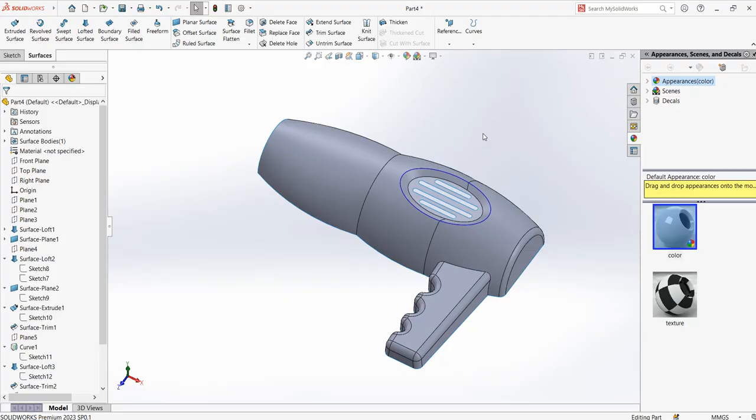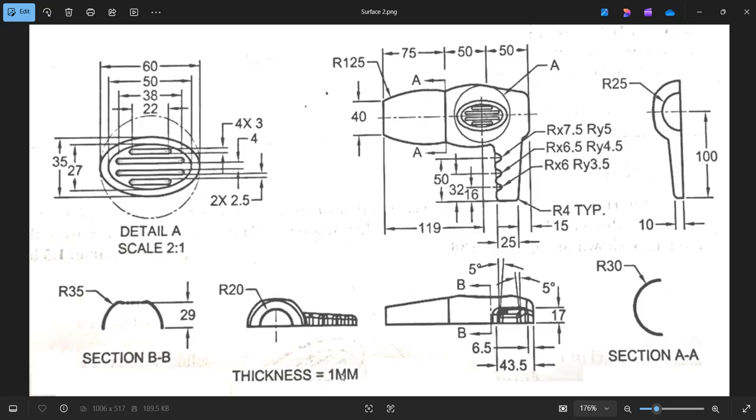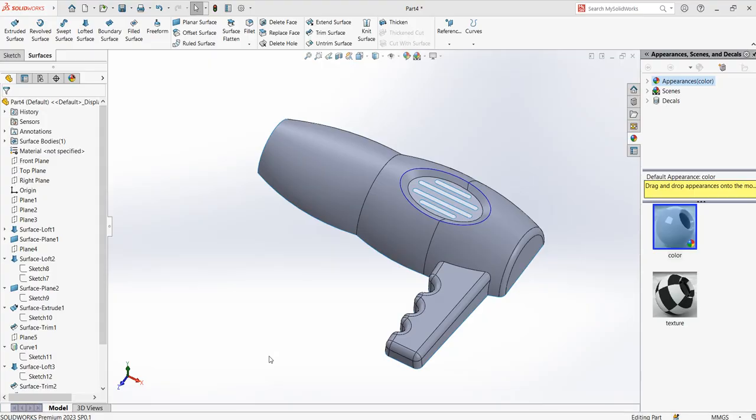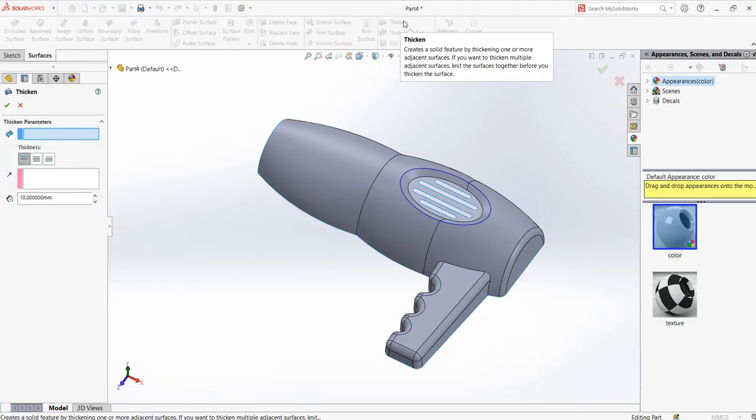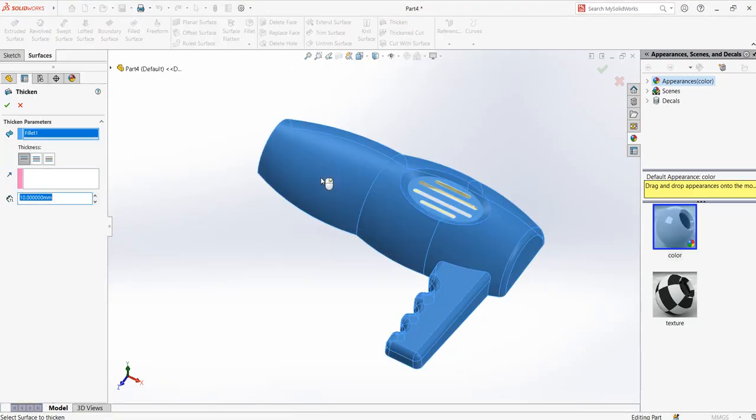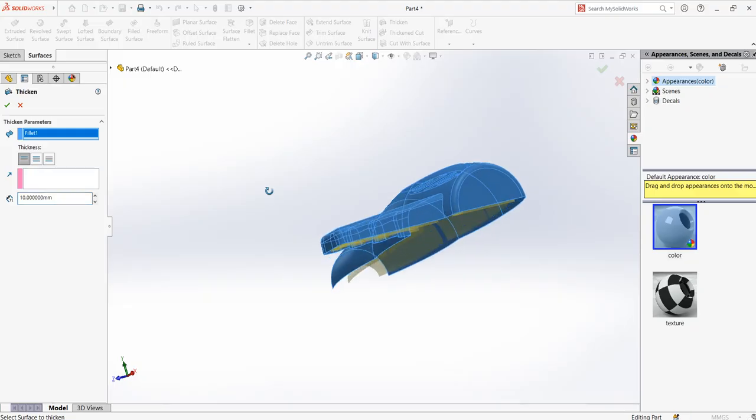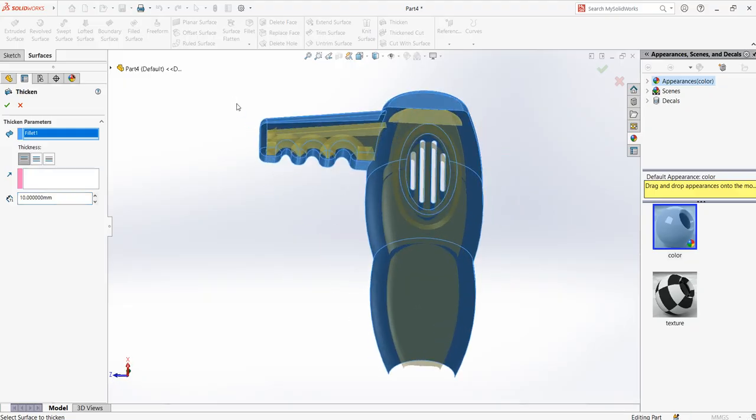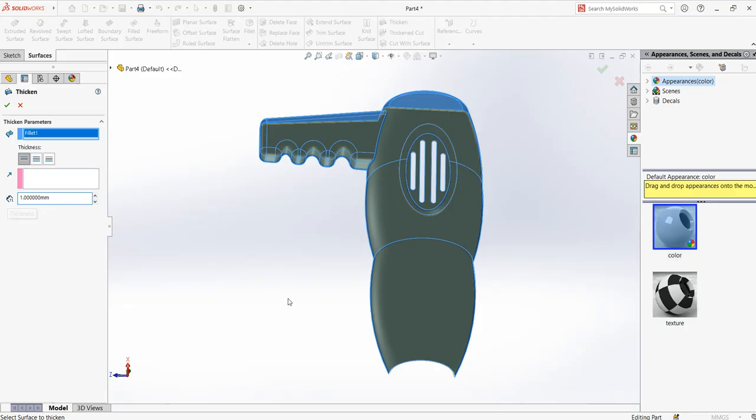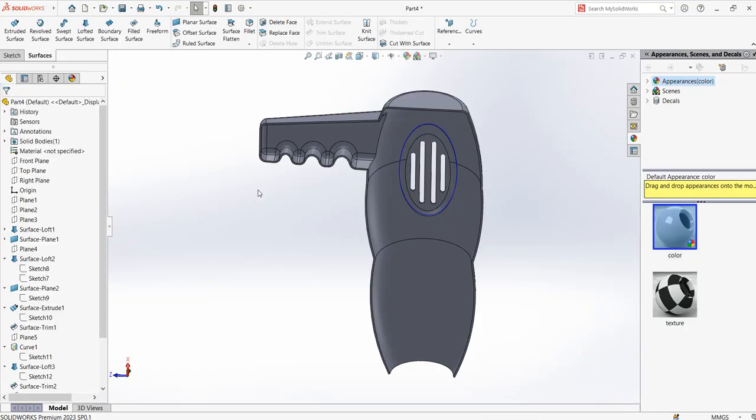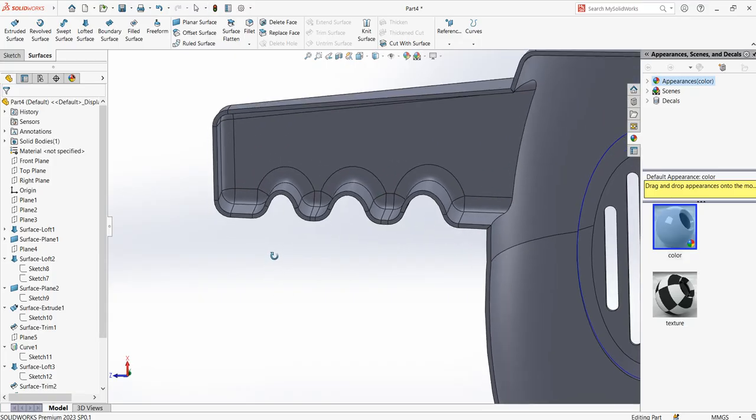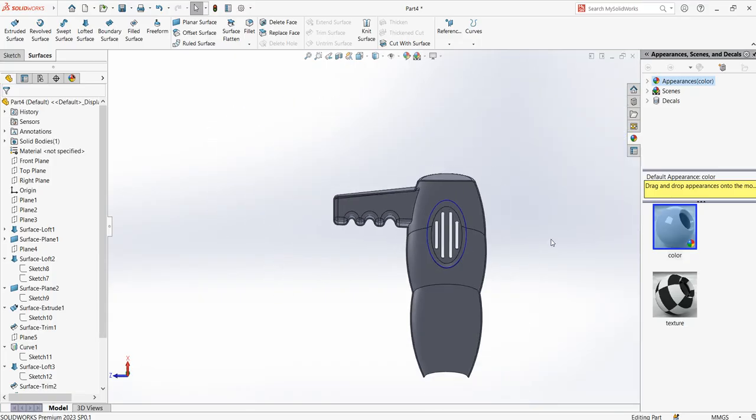Okay, so what is left is still there is thickness. They say the overall thickness is 1 mm for the cover. Just go thicken, choose this entire, and you see it is already thickening inside, but not 10 mm, only 1 mm. And then enter. See, 1 mm thickness for the entire cover.